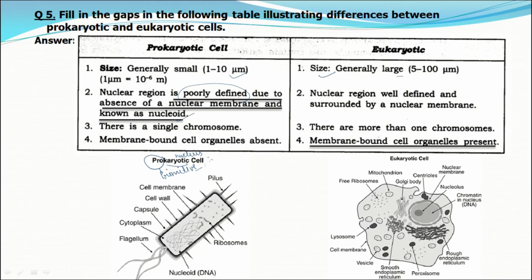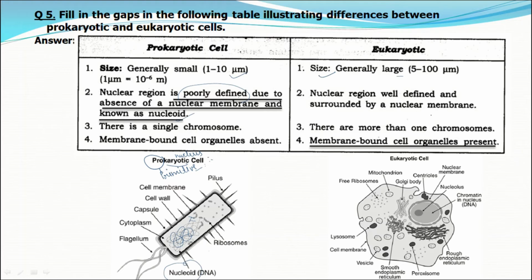You can observe this picture. Here no membrane is present inside the cell, but the genetic material is scattered inside the cell without a membrane, and this particular region is known as the nucleoid of the prokaryotic cell. So we can say the nuclear region is not well defined.